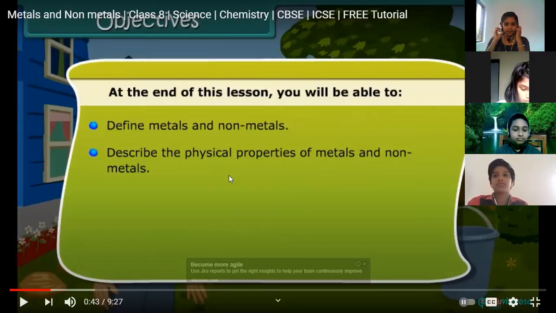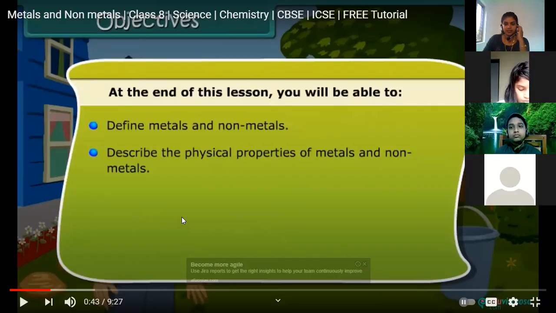Then what about non-metals? Opposite of this, they are non-lustrous, not malleable, not ductile, not hard, and poor conductors of heat and electricity. All these are the physical properties of non-metals.